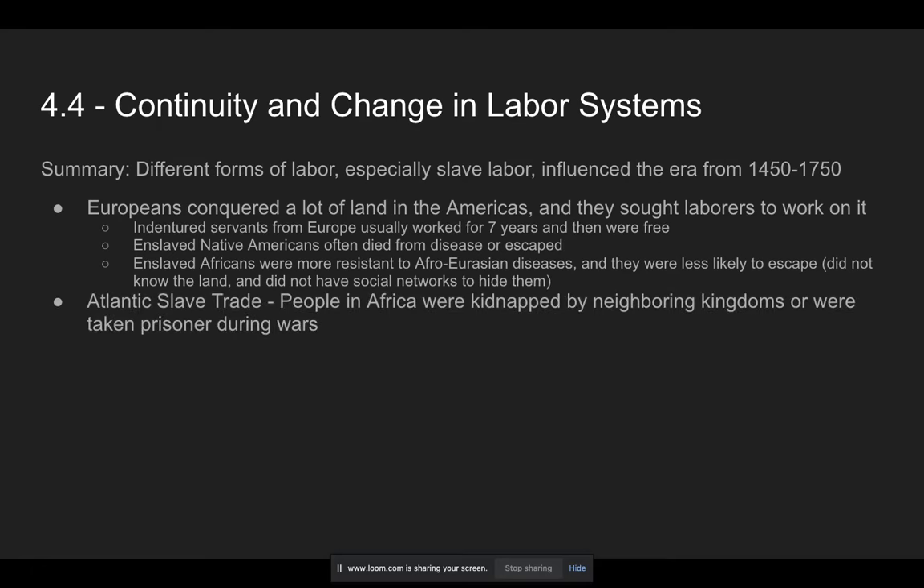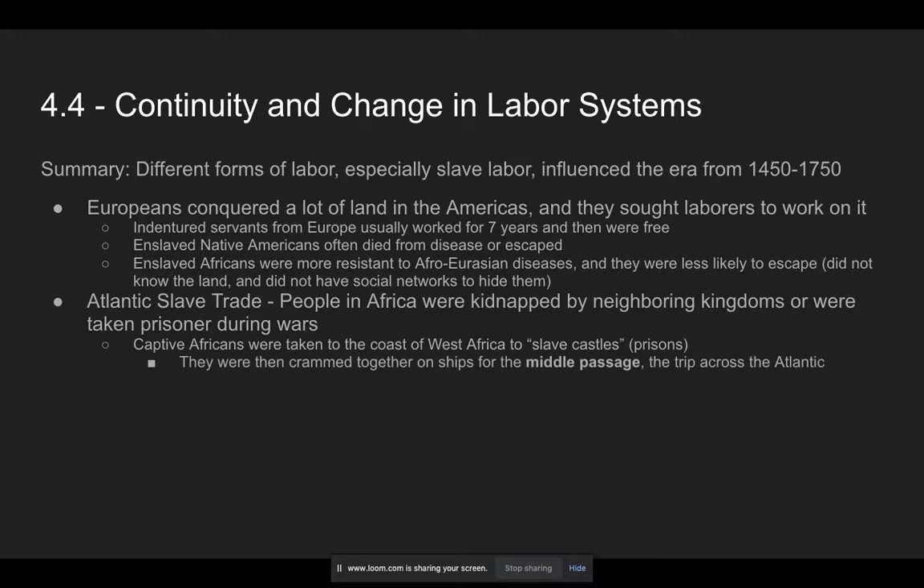So the Atlantic slave trade is a trade where people in Africa are kidnapped by neighboring kingdoms or taken prisoner during wars. And then they're taken to the coast of West Africa to these prisons called slave castles. And after that, they're crammed together on this terrible journey called the Middle Passage, which is the name for the trip across the Atlantic. And at this point, they're basically treating people like non-human cargo.